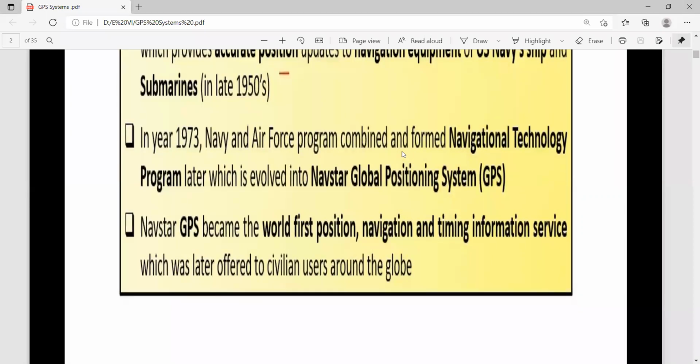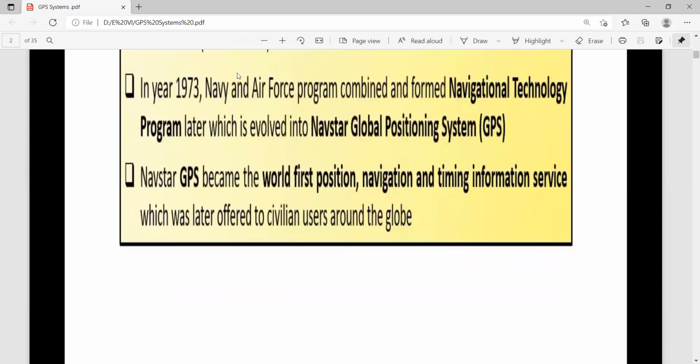The first GPS system is called the Navstar Global Positioning System. It came into existence in 1973. Navstar GPS became the world's first position, navigation, and timing information service, which was later offered to civilian users around the globe. First, it was used by the Navy and Air Force people. Later, after the development of the technology, common people are also using it now in India, because of smartphone technology.